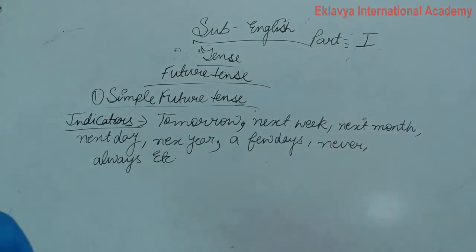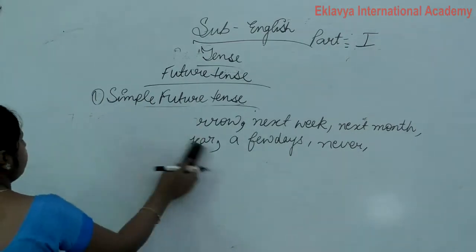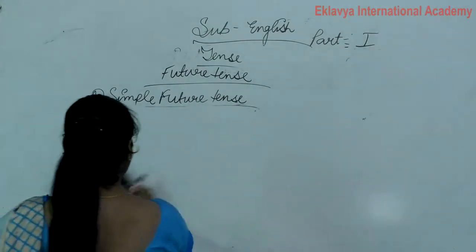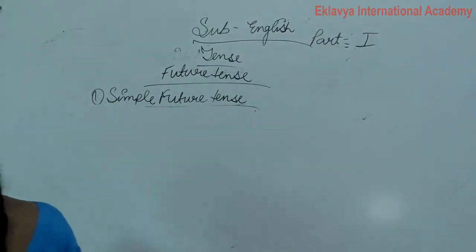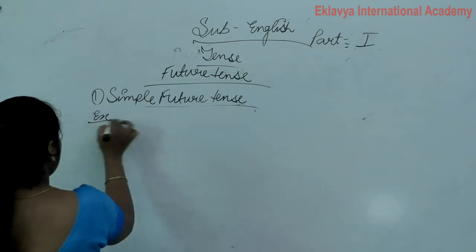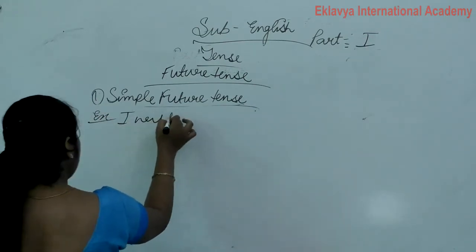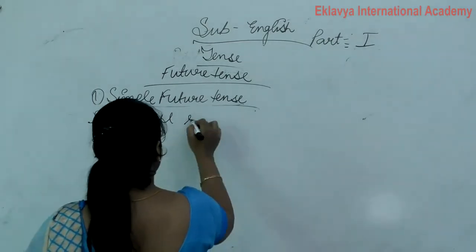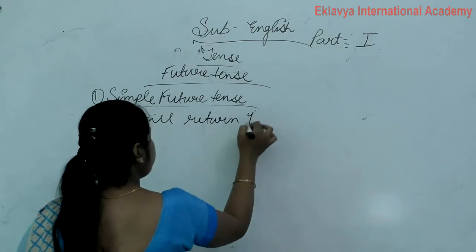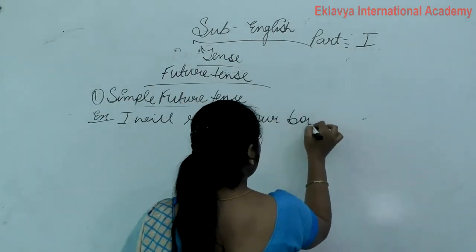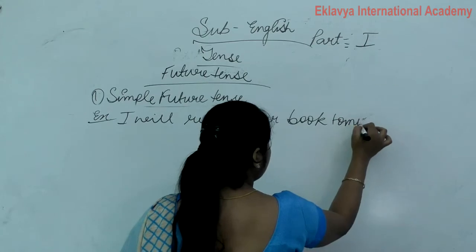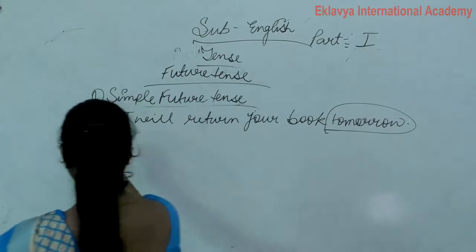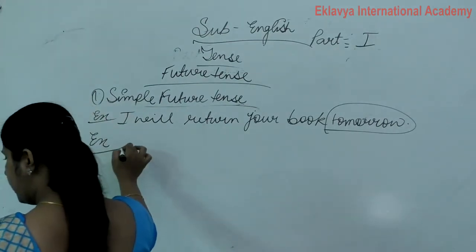So write down the example of these indicators. I will return your book tomorrow. So tomorrow we use here. Tomorrow is indicator of future tense, simple future. Clear?